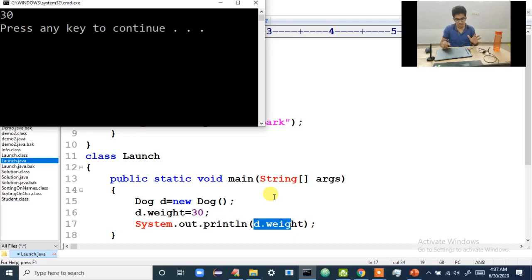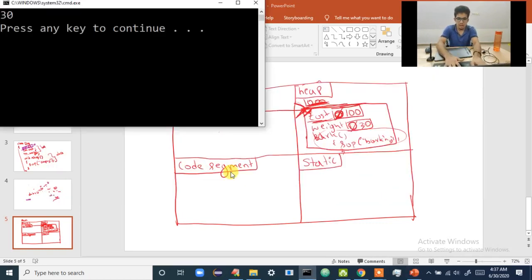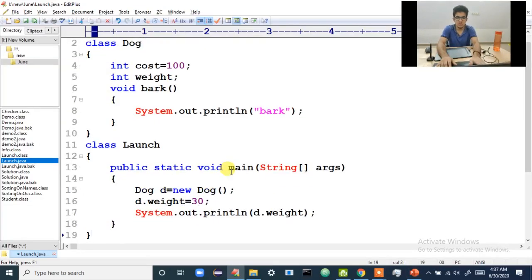Now, can you please take a screenshot of this? This is initialized to 30. Yes, take the screenshot here. I hope you have taken the screenshot. Now you can take the screenshot of this code also.